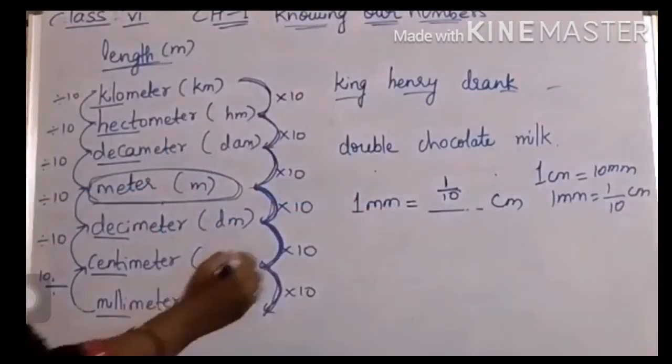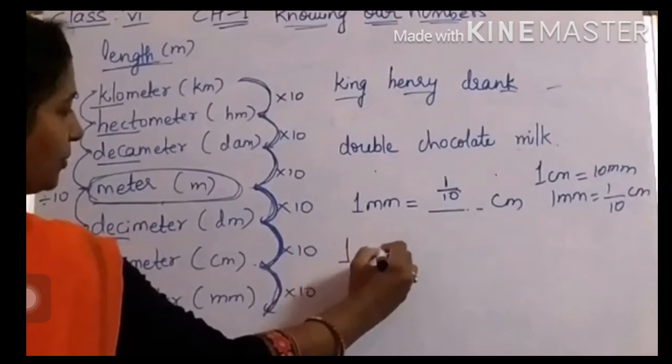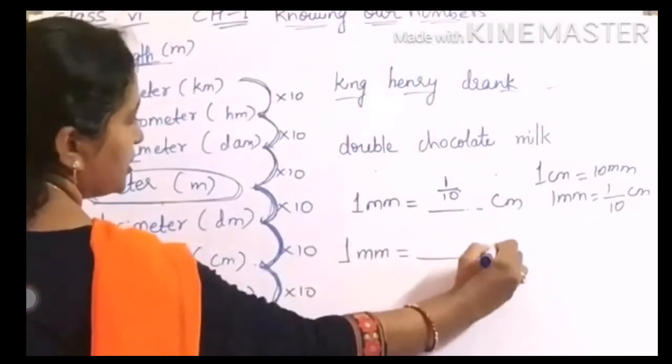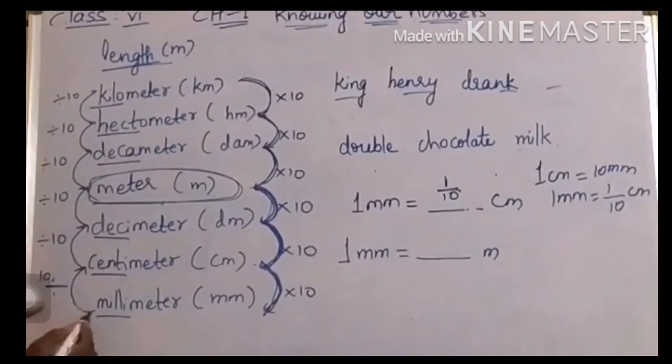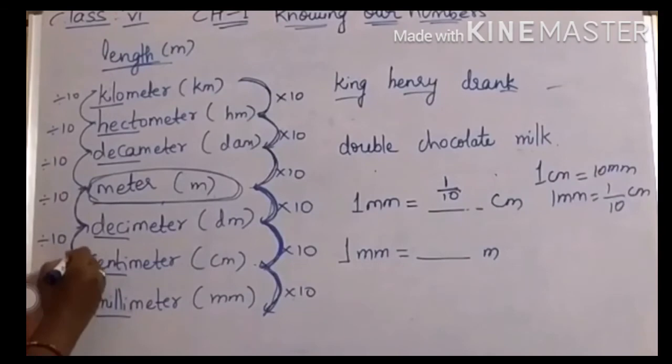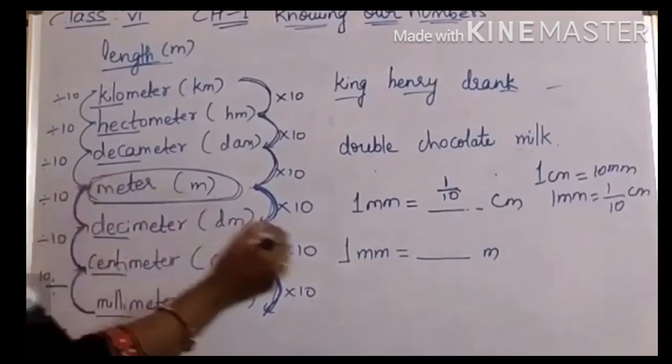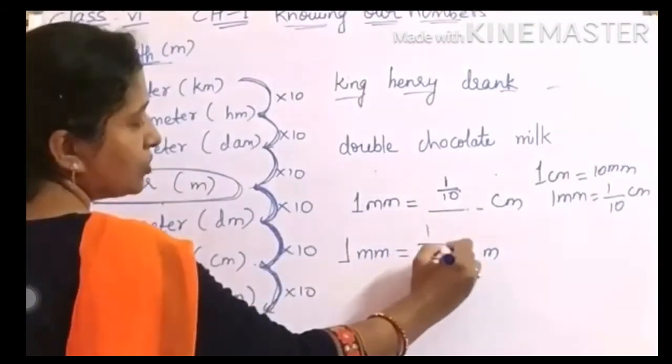Then suppose I ask, 1 millimeter equals how many meters? See, you are going from down. Divided by 10, by 100, by 1000. 10, 10, 10, 3 tens. So 1000. So divided by 10, divided by 100, divided by 1000. So 1 by 1000 meters. So 1 millimeter is 1 by 1000 meters.